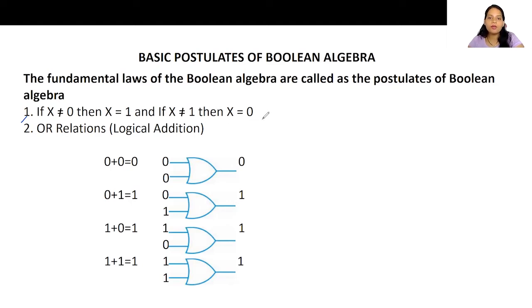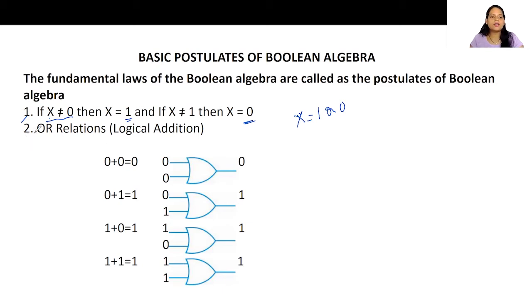Now, this looks very complicated. But as you all know, a Boolean variable, suppose a Boolean variable x, can have either 1 or 0, isn't it? It can have only two values, not more than that. So what is the meaning of that? Here they are saying that if there is a Boolean variable x whose value is not 0, then it has to be 1, isn't it? And if it is not 1, then it has to be 0. It can't be anything else. It has to be between these 0 and 1. So that is what this first rule is stating.